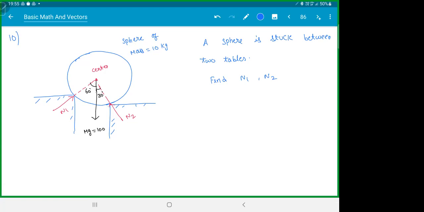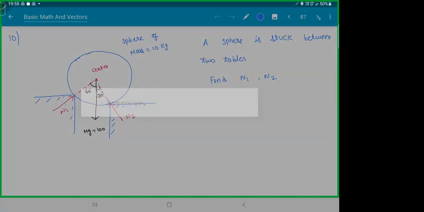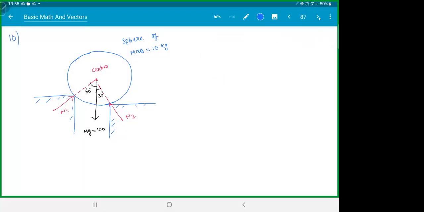What is the answer? Anyone? Adrit got 50 and 50 root 3. Aditya, answer? Same, okay. So I just put a point there for convenience. This is N1. This is N2.